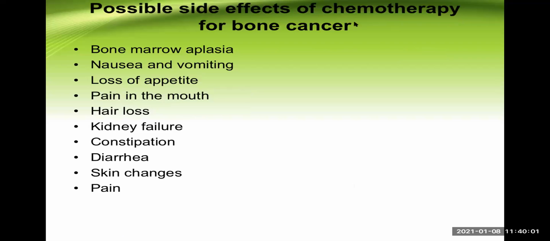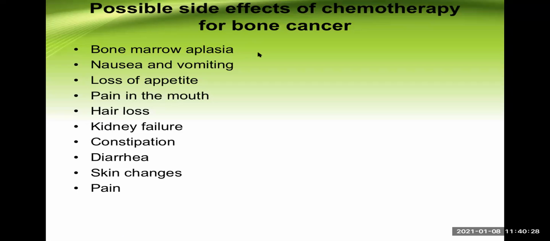Now, if these chemotherapeutic agents are used, they have multiple side effects because they are very powerful drugs. They have multiple effects in different types of tissues or cells. They can suppress the bone marrow. So there is bone marrow aplasia. What happens if bone marrow is aplastic? Aplastic anemia, pancytopenia. Very good. You can say pancytopenia.